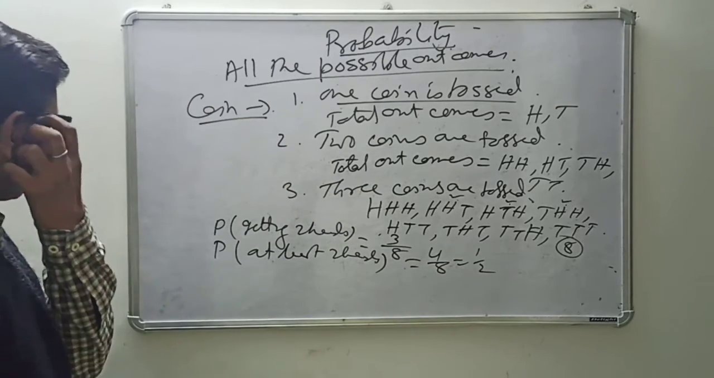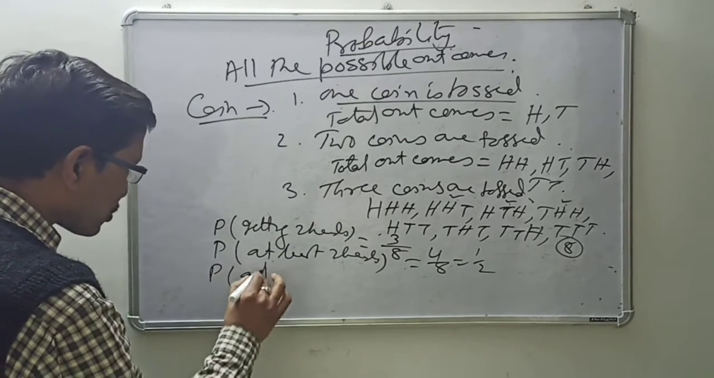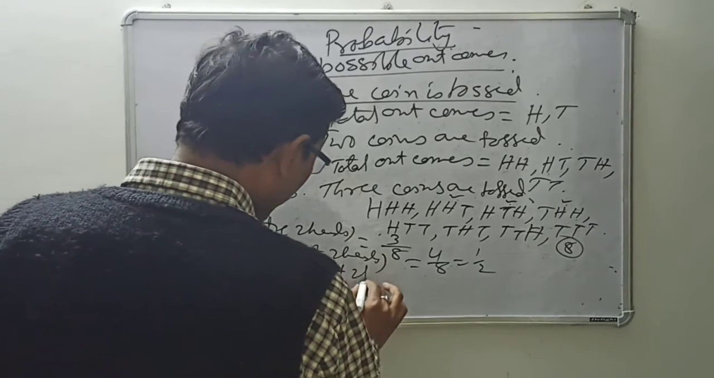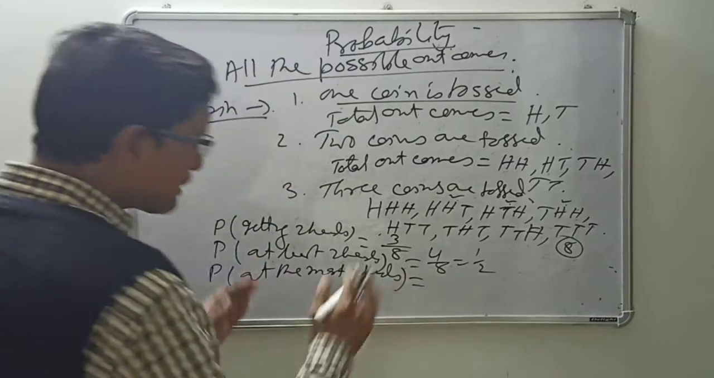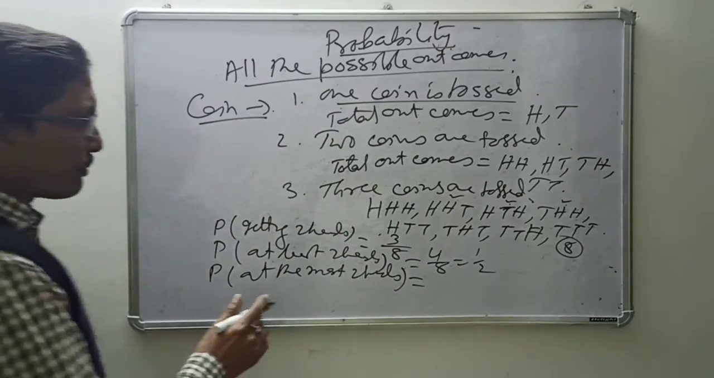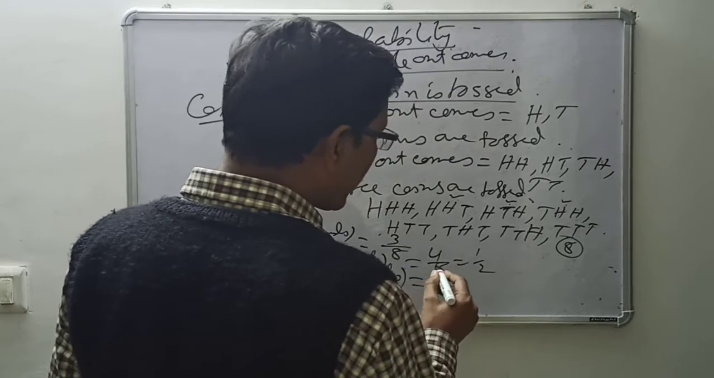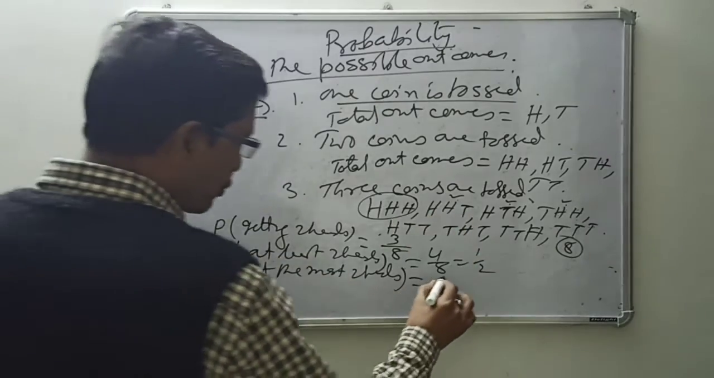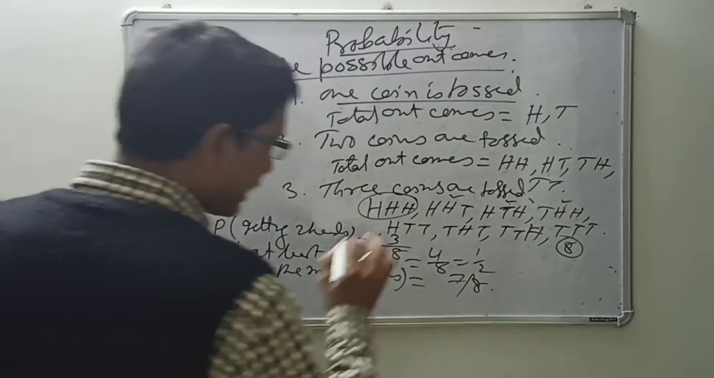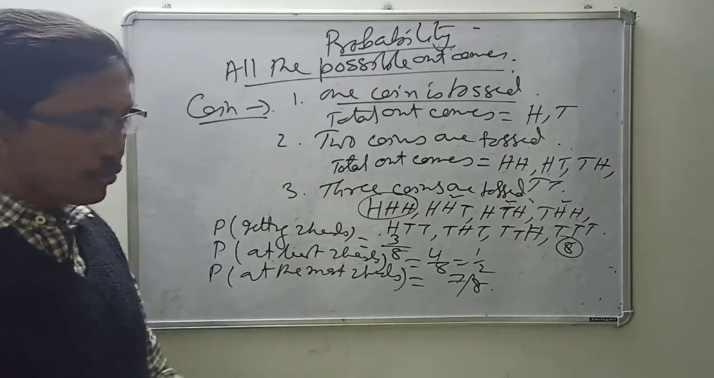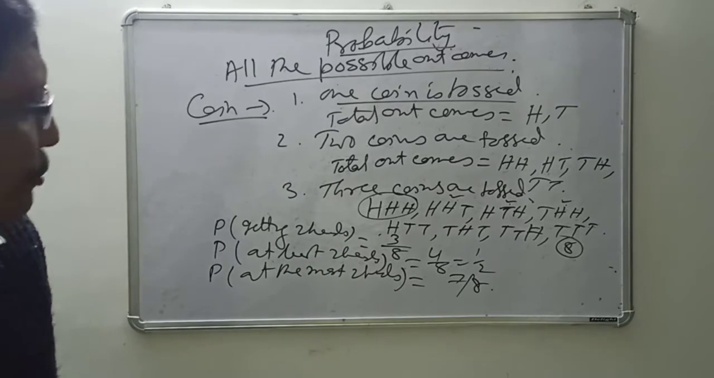And at the most 2 heads means maximum 2 heads. 2 heads, less than 2 heads, that will also be counted. More than 2 heads will not be taken, so that will not be taken. So the rest will be 7 by 8. Besides this, all can be: 2 head, 1 head, 0 head, all can be. So this you are having.